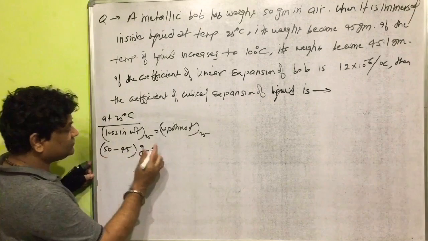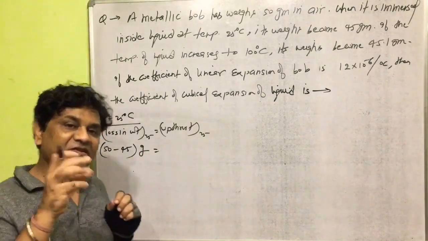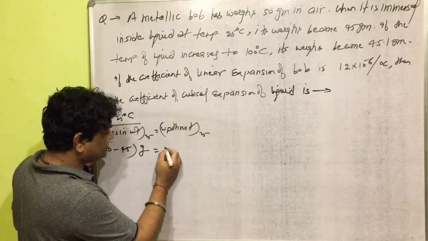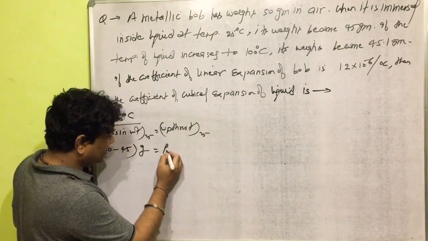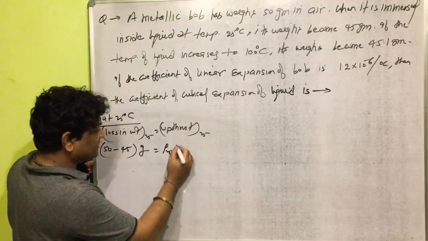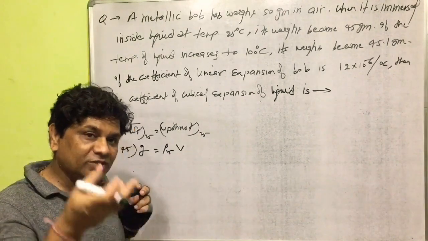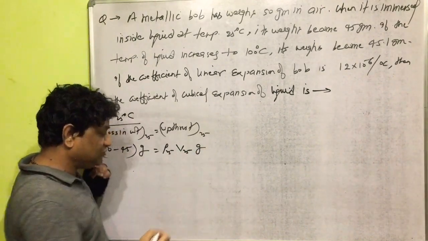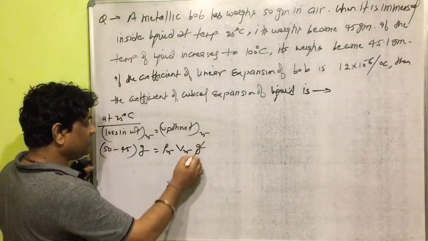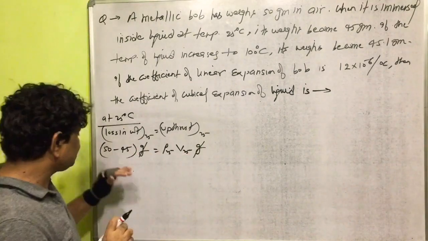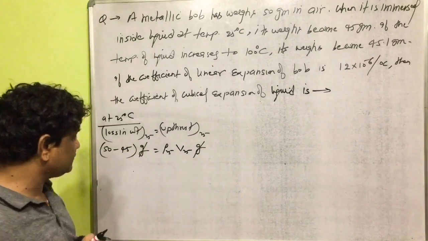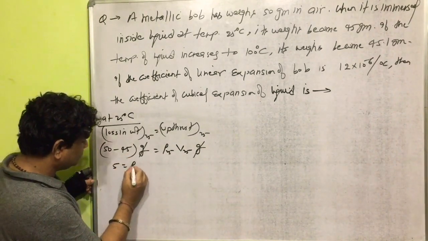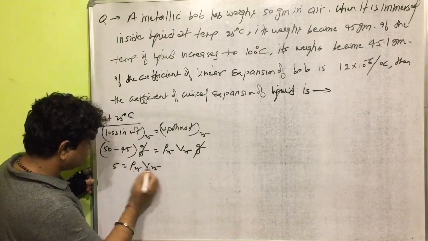So loss in weight is equal to upthrust at temperature 25 degree Celsius, and upthrust at 25 degrees Celsius is equal to density of liquid at temperature 25 degree Celsius into volume of the metallic bulb inside the liquid at temperature 25 degrees Celsius into gravity G. Yes, G will be cancelled. Now we can simplify this relation in the class. Loss in weight is coming 5, which is equal to rho 25 into V25.